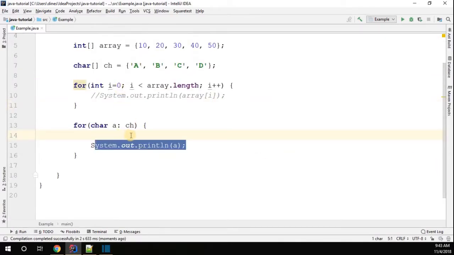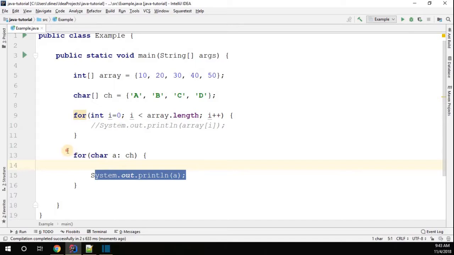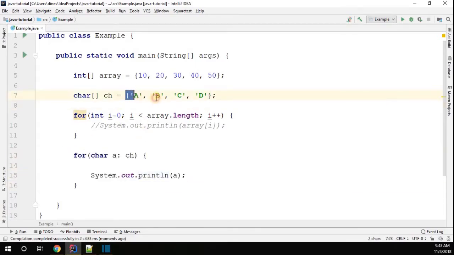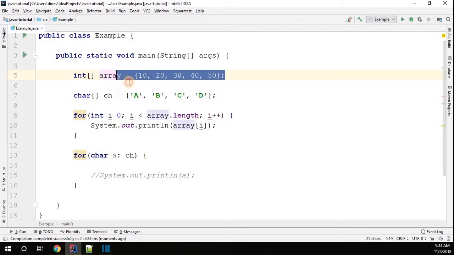But there is only one restriction that you have to understand. Using this for each, you can always perform the incremental operation. The decremental operation is not possible. What do you mean by decremental operation? Consider we have a scenario like this. Let me enable the traditional for loop. Consider that instead of printing 10, 20, 30, 40, 50, I want to print in the reverse order.